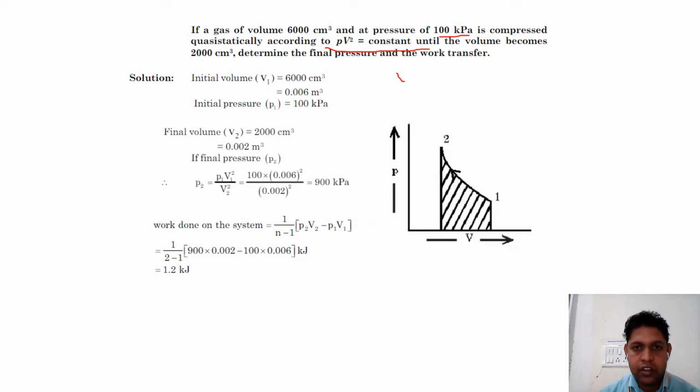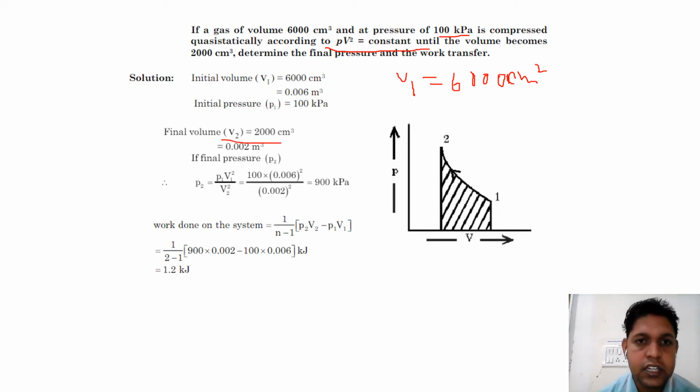That is, V1 is equal to 6,000 centimeter cube and V2 is equal to 2000 centimeter cube. Determine the final pressure and the work done.